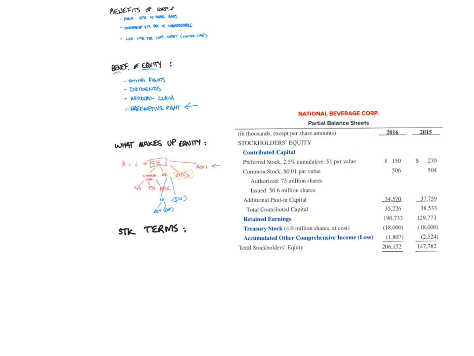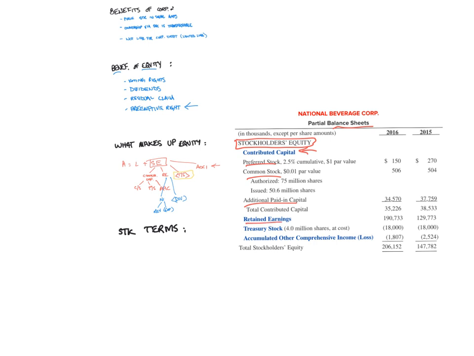This is how these components of stockholders' equity might be shown on the balance sheet. So you have the stockholders' equity section here. This is a component of the balance sheet. You've got contributed capital made up of preferred stock, which again is a particular type of stock that has specific attributes. Common stock, which is our basic type of stock. Additional paid-in capital, which is the excess contribution above the par value of common stock, which we'll talk about par value here in a minute.